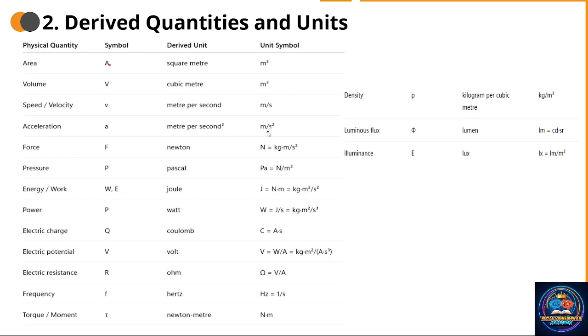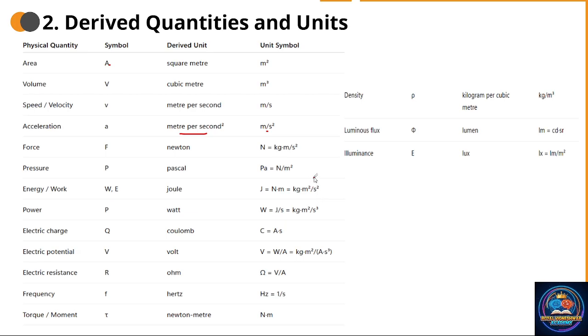Acceleration, small a, meter per second square. We should not read it like m per a square. We should read it as meter per second square. Okay, keep an eye on this. Force, capital F. The unit is Newton, and its unit is kilogram meter per second square. Pressure P, Pascal, Newton per meter square. Energy or work has two symbols: W for work and E for energy. Both have the same unit, joule. J is equal to Newton meter, kilogram meter square per second square.